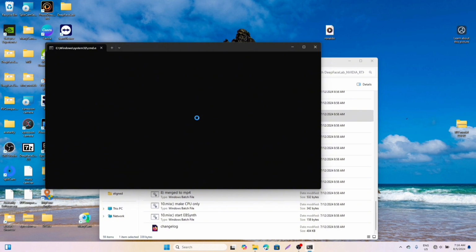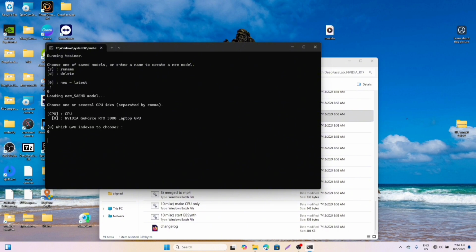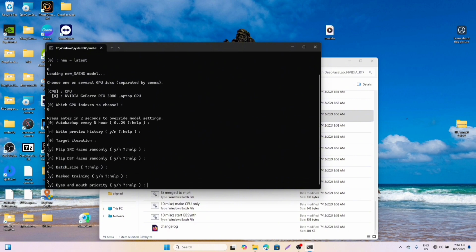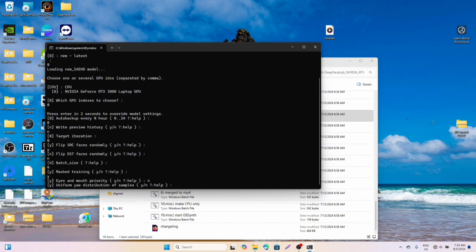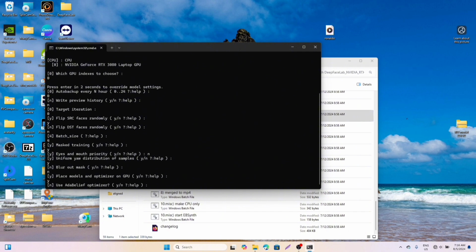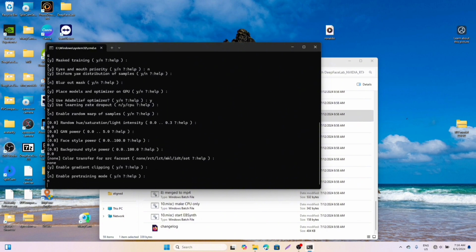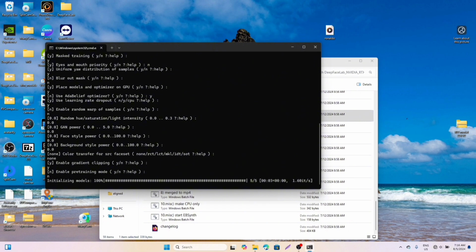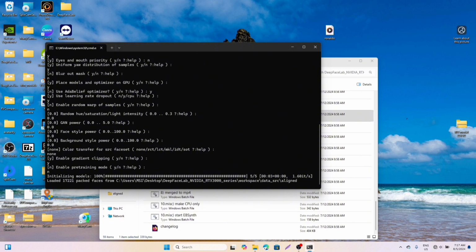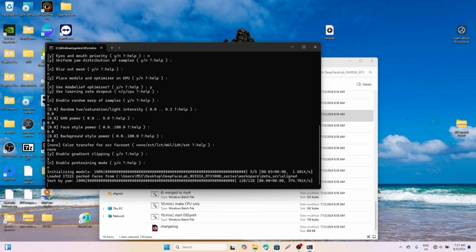And yeah. Alright, I'm opening my model again. I have to do some settings, and enter in 2 seconds. Enter in 2 seconds, it's going to come out here. You click it immediately. Alright, you just follow it, and then when you have your eyes and mouth priority, I can set it to no. My uniform distribution, yes. My add true face, I put it at no, and then I just enter. Everything is set. If you still want to check, go back to see the settings that we were using before now, and yeah, just wait for it to load and it will start again.